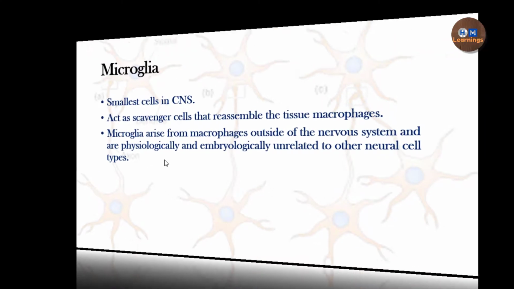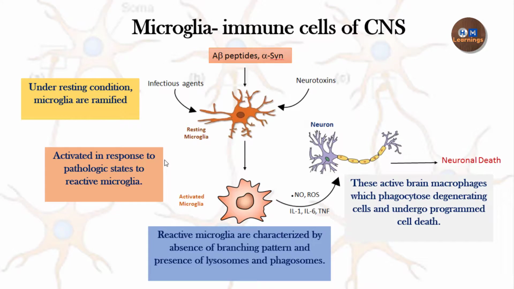Okay, so this is a diagram showing you how the microglia works. When there is no infection in the nervous system, when everything is perfect, the microglia are basically in the ramified stage. Ramified stage means that there are many cytoplasmic processes extending from the body of the microglia. But once in response to pathological states, the microglia gets activated and converted into the reactive microglia. Now the reactive microglia has a different morphology as compared to the resting microglia.